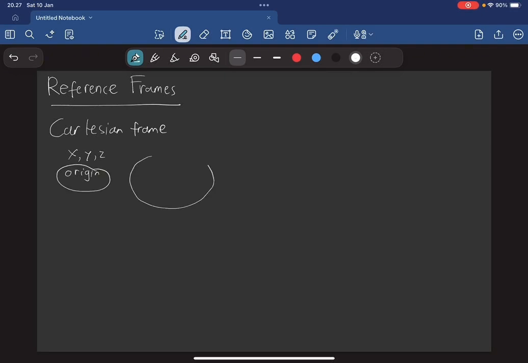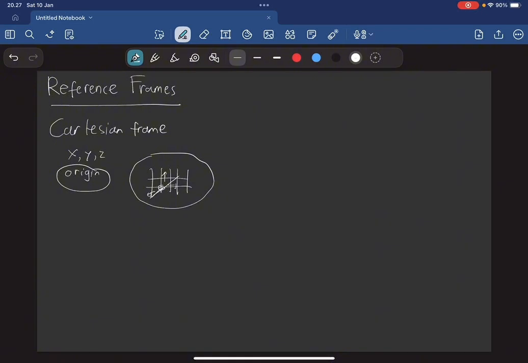So imagine you have this space and there's this lattice, and we have this origin here, and we have some certain meters. That's a coordinate system for space.